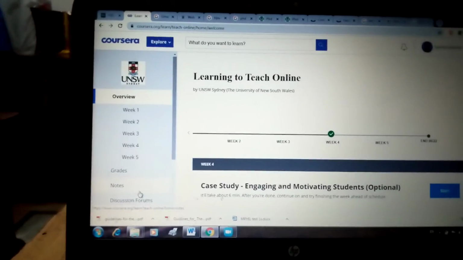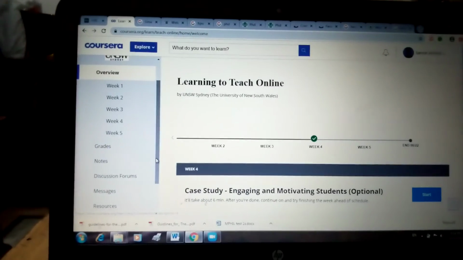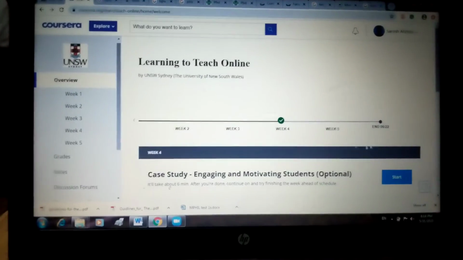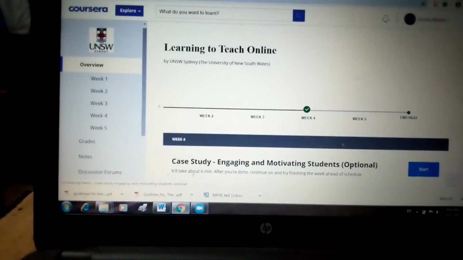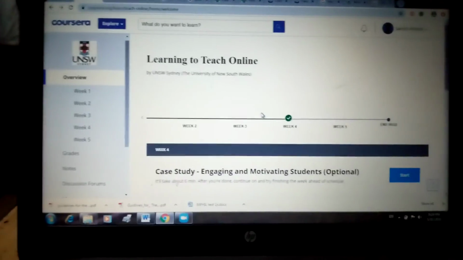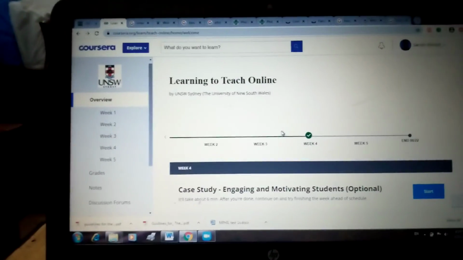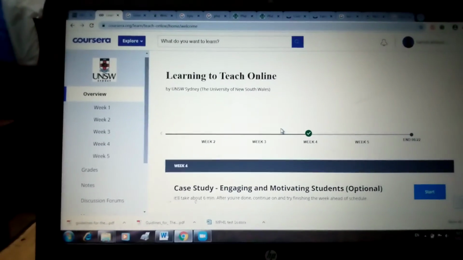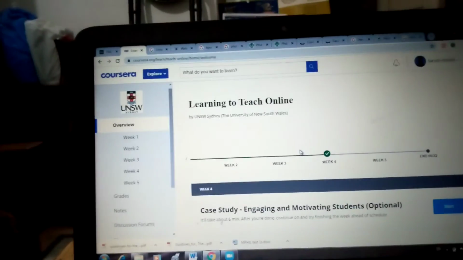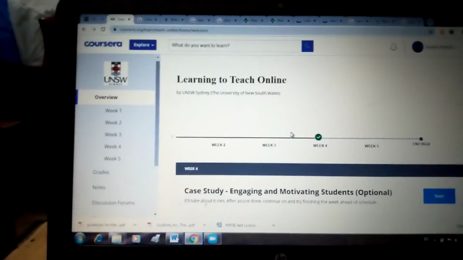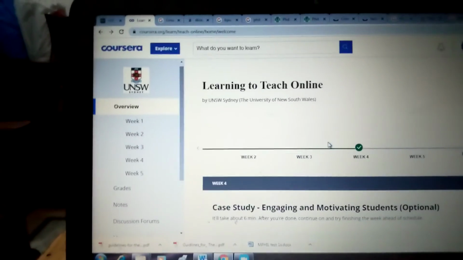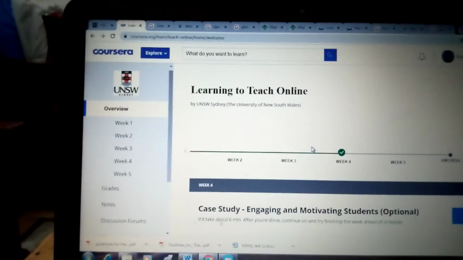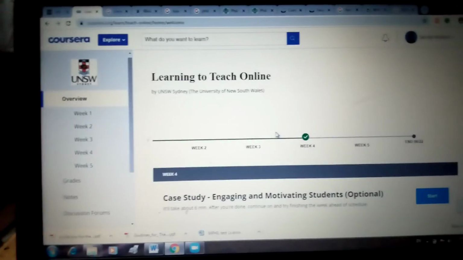There is this option of grades, taking notes, discussions and other things. I have not yet explored all those things, but I'm simply following the pattern that I have already shared with you: I log in and click on this button start, and it takes me to the next activity. Watch all the videos, and then there are questionnaires. You are supposed to submit 2 assignments which will be graded and peer reviewed. I don't know if you are also supposed to peer review assignments, because when I submitted my first assignment, it asked me to review 3 assignments of some other students. So maybe that's how they get them peer reviewed.